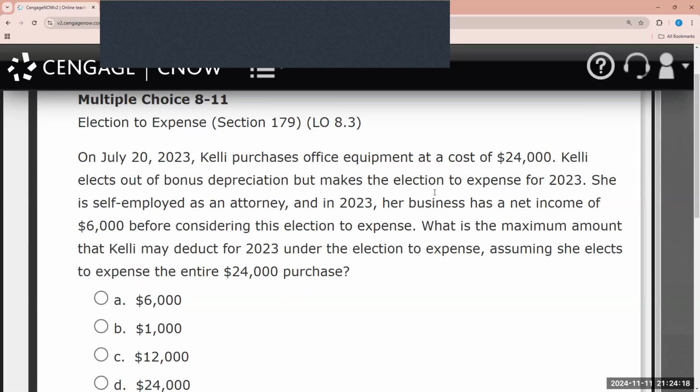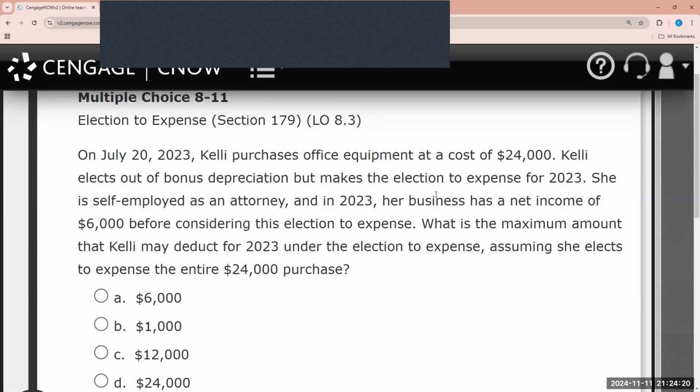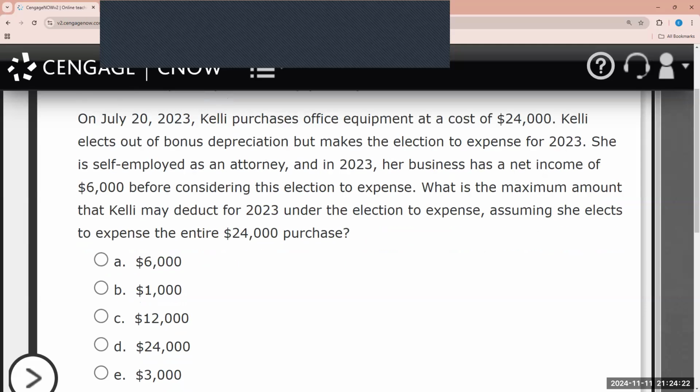All right, here we have this question, and it asks us, what is the maximum amount that Kelly may deduct for 2023 under the election to expense, assuming she elects to expense the entire $24,000 purchase? So as part of the Landmark Tax Reform Act of 1986, Code Section 179 was implemented.